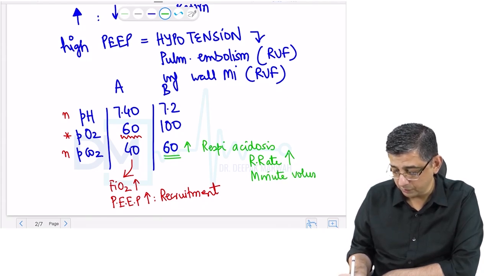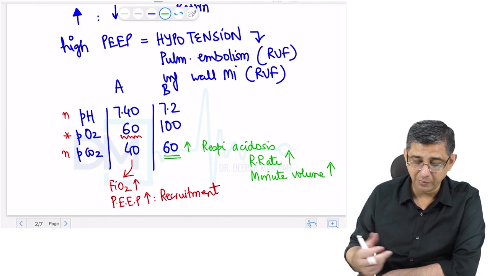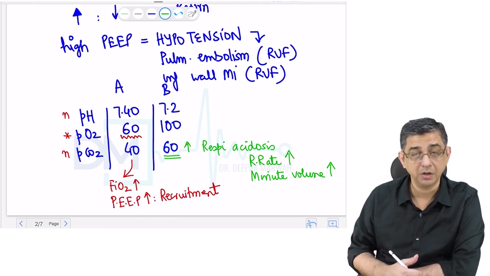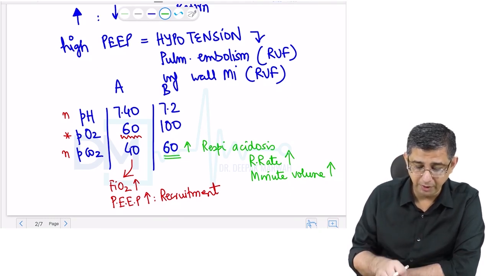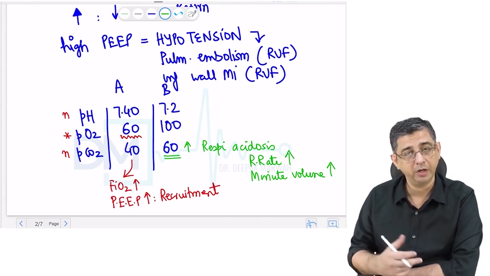If the minute volume of the person increases, it will result in carbon dioxide washout, and it will help in recovery of this particular patient. So you can see that if there is hypoxia occurring in the patient, then the ventilator settings to be mainly taken care of are FiO2 and peak and expiratory pressure.